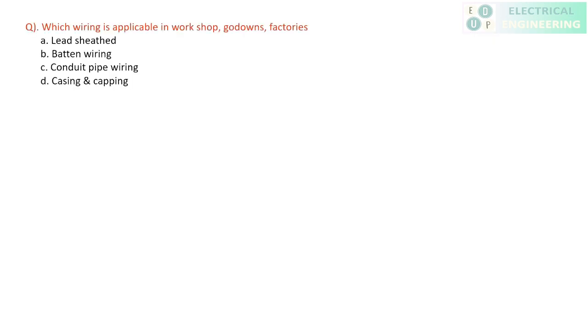Okay. Now move to the next question. Which wiring is applicable in workshops, godowns and factories? It means what kind of wiring should be used in workshops, godowns and factories? Okay. Now move to the options. Let's see, there is a probability we can use batten wiring. It is an outdated one. Casing and capping you can use, but this is a little bit older method.